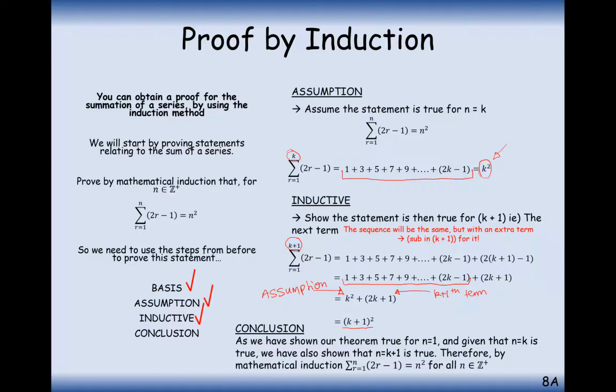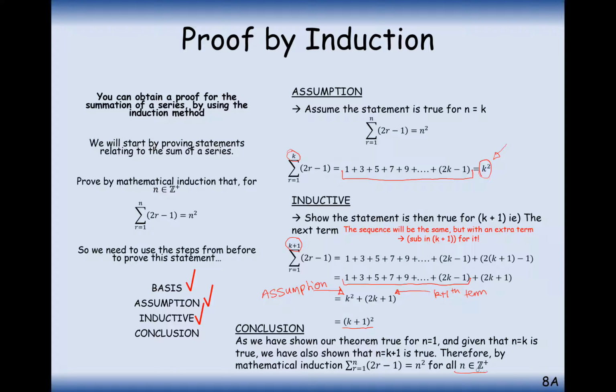And all you need to write for a conclusion is this, and it's roughly the same layout each time. As we have shown our theorem true for n equals 1, and given that n equals k is true, we have also shown that n equals k plus 1 is true. Therefore, by mathematical induction, restate your theorem. It is true for all n existing in the positive integers.